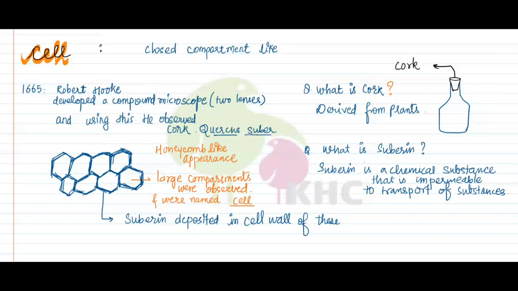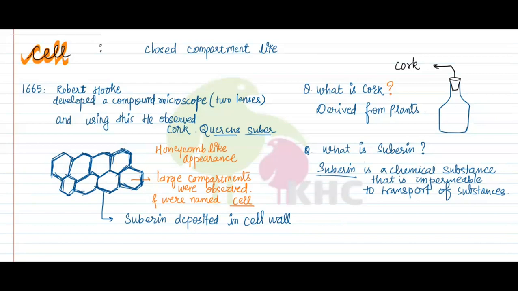So when it is not going to allow things in and out of the cell, things want to come inside the cell, but they are not allowed. Some substances want to go out of the cell, but they are not allowed. Why is that? Because suberin is present in the cell wall. It is deposited in the cell wall of this plant. And because of the presence of suberin, the cells are dead. So Robert Hooke was the first one to observe dead cells.